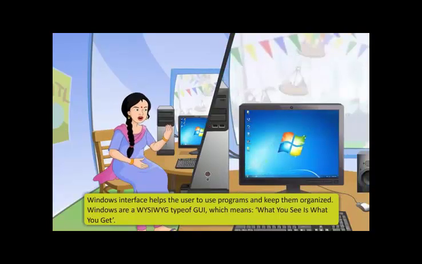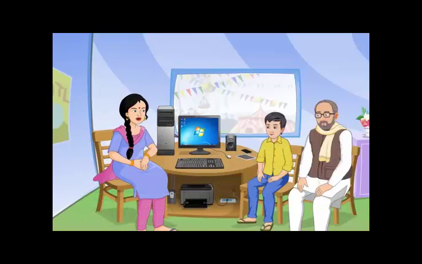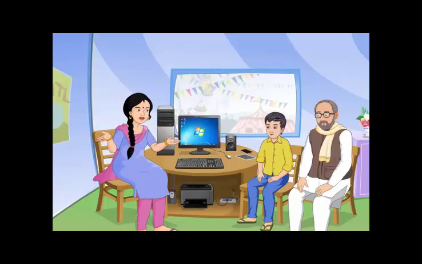Windows is a WYSIWYG type of GUI, which means what you see is what you get. If the operating system in your computer is Windows, the first screen that appears after switching on your computer is the desktop.